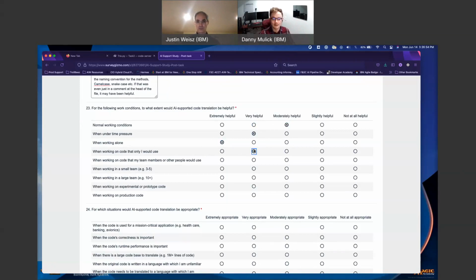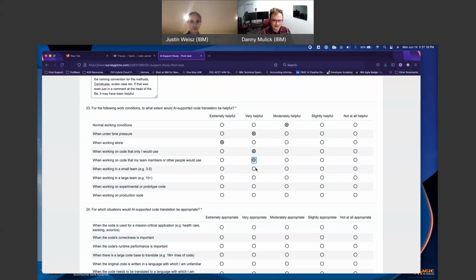Knowing me, I would find it useful. I would probably start using it, test it more, and then find ways to change it because I also like tinkering. I do like writing code, preferably. Working on code that my team members or other people would use, I actually think that it would be more helpful for them because sometimes my naming convention for variables and methods is not great.